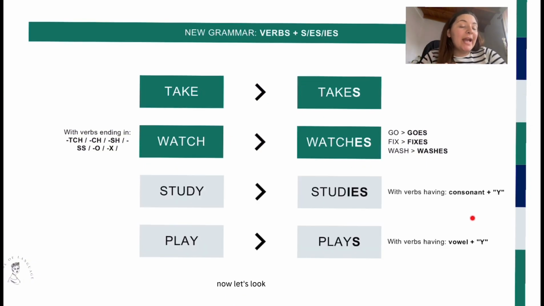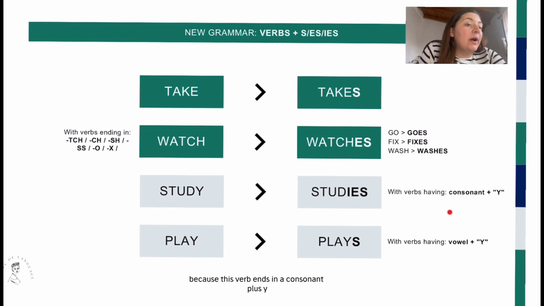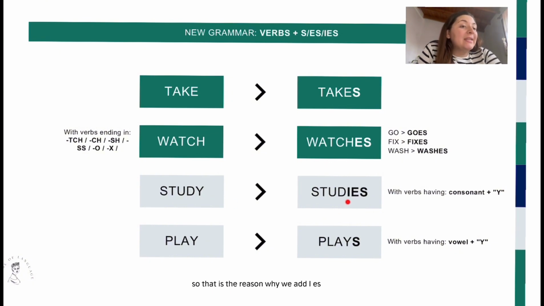Now, let's look at two other verbs that look very similar but actually aren't. Firstly, let's analyze the verb study. Study ends in a Y. This is a letter Y. But the Y is removed and we have added IES. Why? Because this verb ends in a consonant plus Y. The consonant is D and this is the Y. So that is the reason why we add IES.